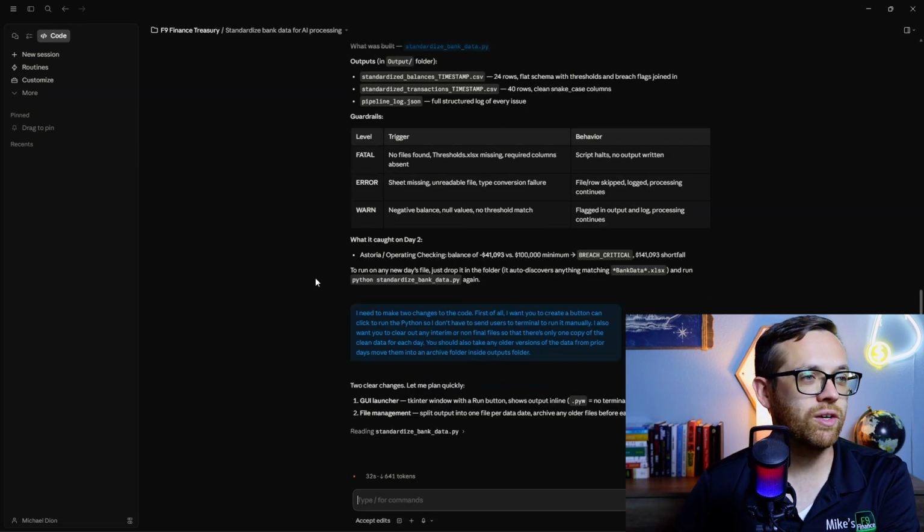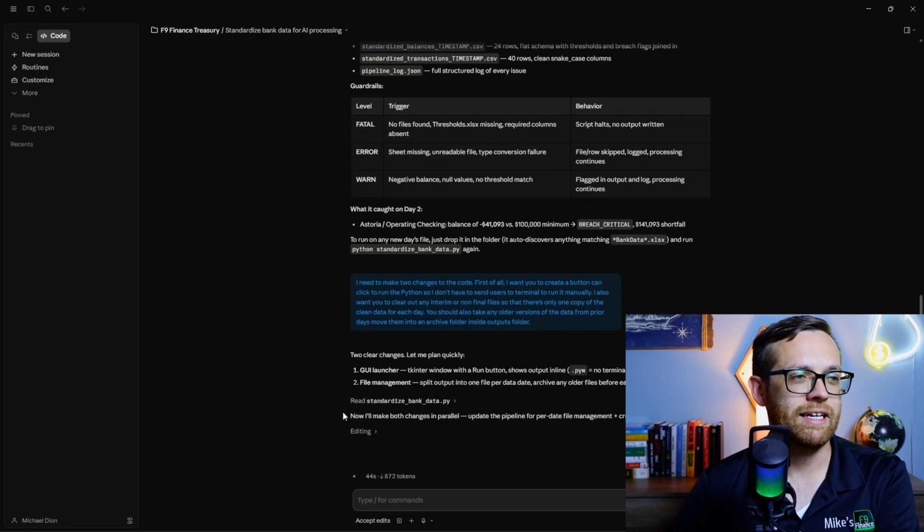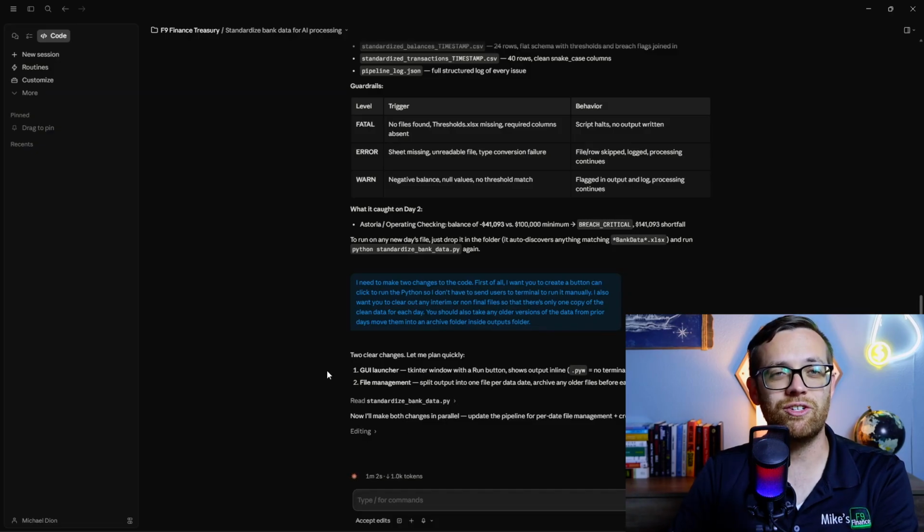All right, you'll see that agentic workflow working. It found the 2 changes, a graphic user interface launcher, and then a file management to kind of clean things out. It's planning what it's going to do, and then it's going to go through and start working on it. You'll see it's actually going to make both changes in parallel. So it's editing the Python and it's also creating the launcher. Having the GUI launcher is a really cool trick. It makes this a lot more approachable.